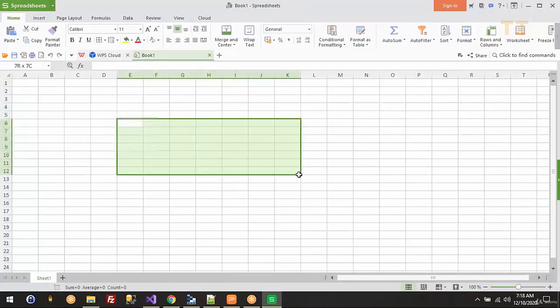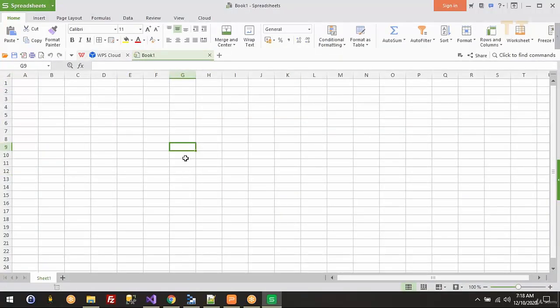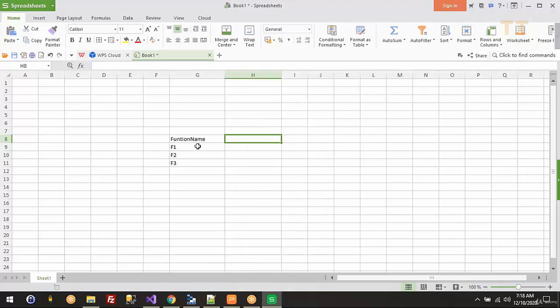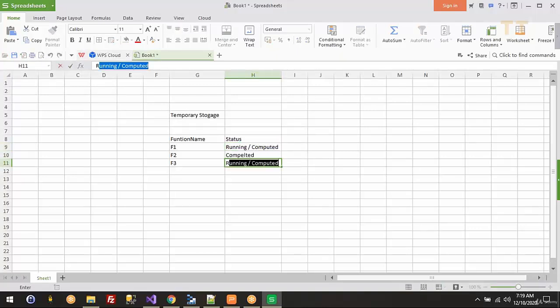What will you do? I'll create a table something like this. First, I'll keep track of what functions I need to execute, right? And I'll keep the function name here. This is a rough idea I'm just giving, and it doesn't mean that this is a perfect solution. I'm just giving a rough idea so that you get an idea of how we achieve this. Definitely we need some temporary storage to track the status here. Status of this running or something. After a certain time, when the execution is completed, you will change this to completed. Maybe the final is still running.